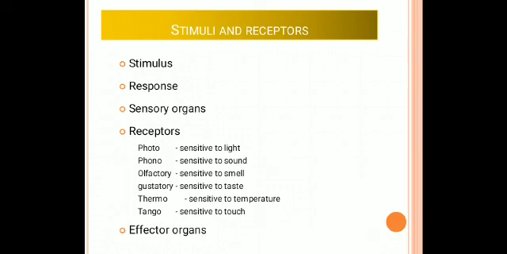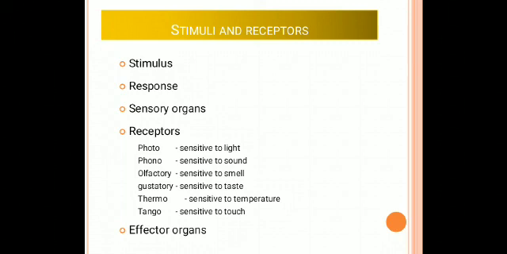And the next one is the gustatory receptors. What do you mean by gustatory receptors? They are sensitive to taste. Our tongue contains gustatory receptors, or taste receptors. The next ones are thermoreceptors and tangoreceptors. Both are present in our skin. Thermoreceptors are sensitive to temperature, so we can easily feel hot and cool because of the thermoreceptors present in the skin.